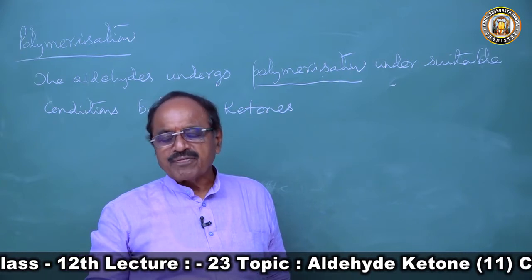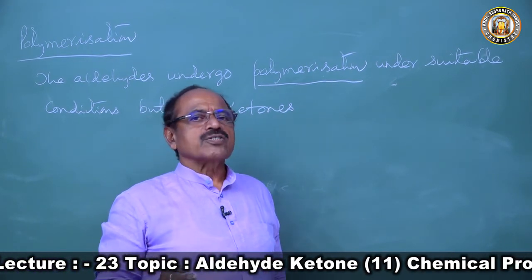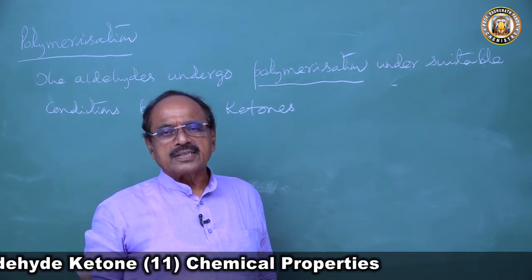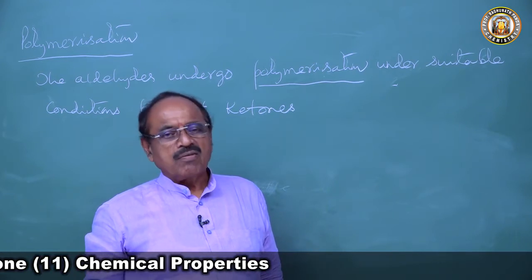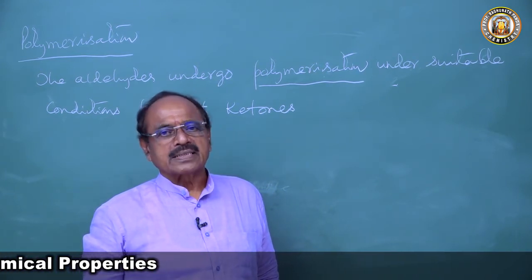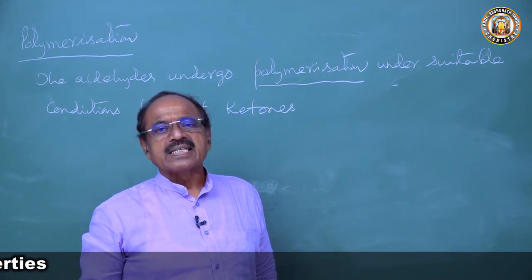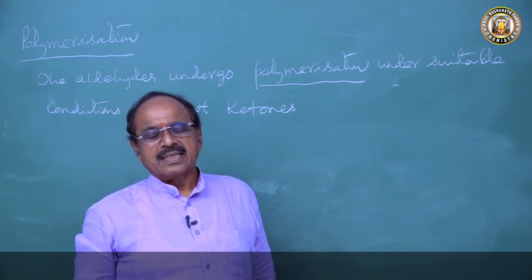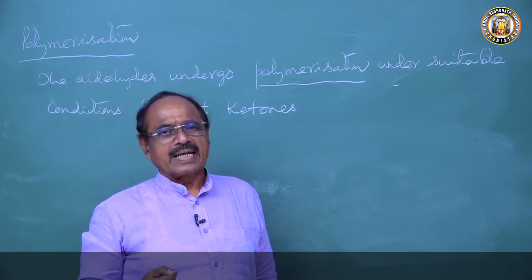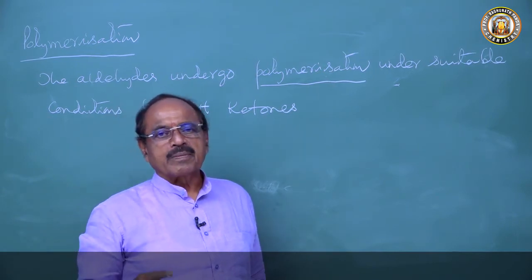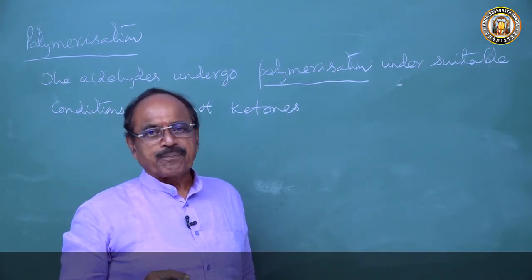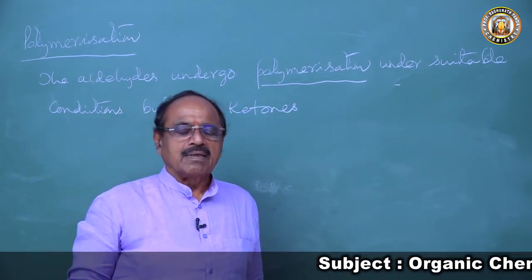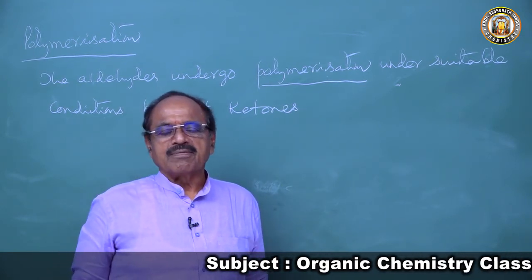So what is the definition of polymerization? Self-addition of the molecules to form a large gigantic molecule of aggregated molecular mass exhibiting different properties. So that is called polymerization. We have read that ethylene undergoes polymerization to form polyethylene. There you have done polyethylene. The ethylene forms polyethylene. We are using polyethylene very vividly.